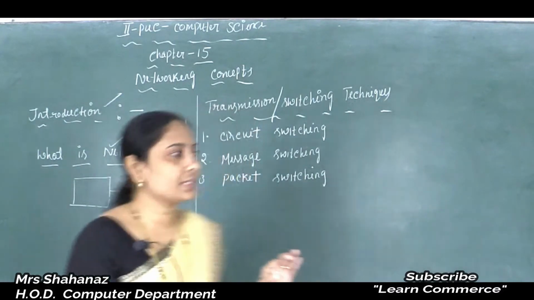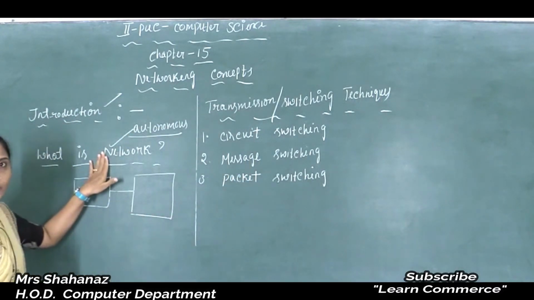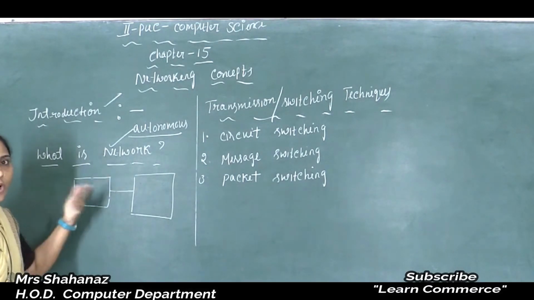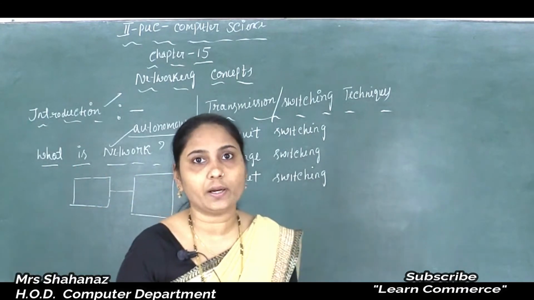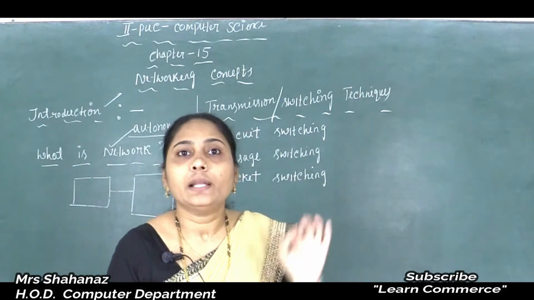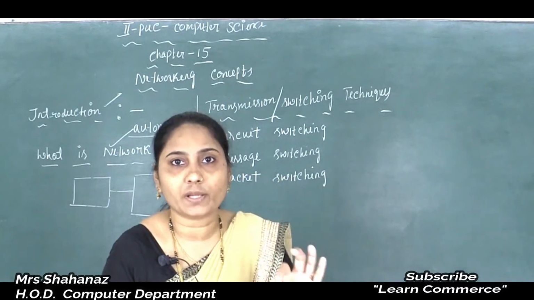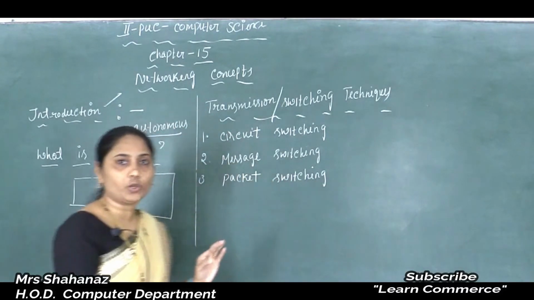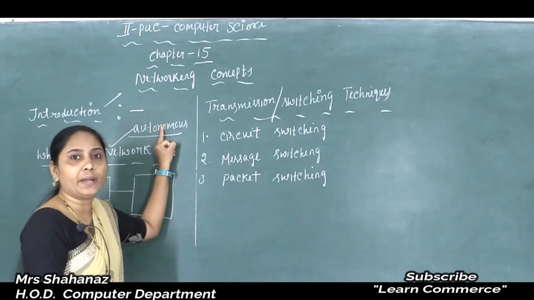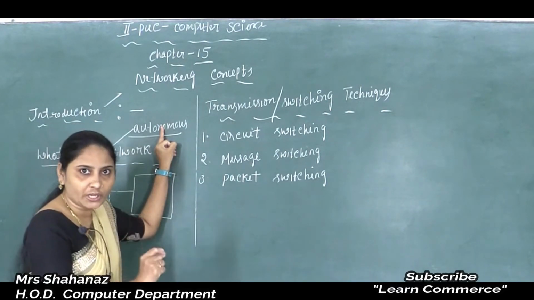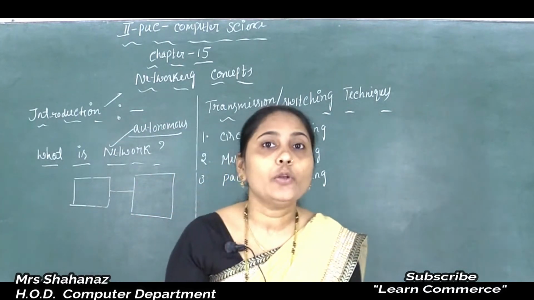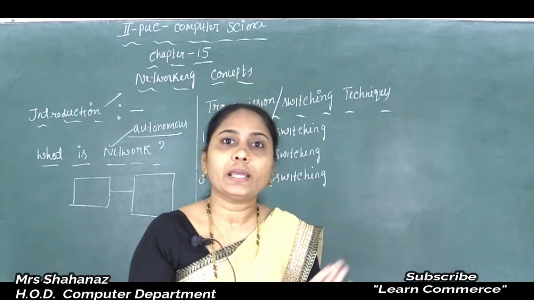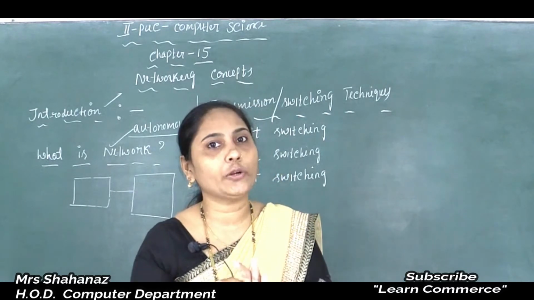So here the meaning of the network is an interconnection of autonomous computers. I already said the definition or the meaning of networking. The definition is that the computers are autonomous. The meaning of autonomous is independent computer. This means that no computer on the network can start, stop or control another.